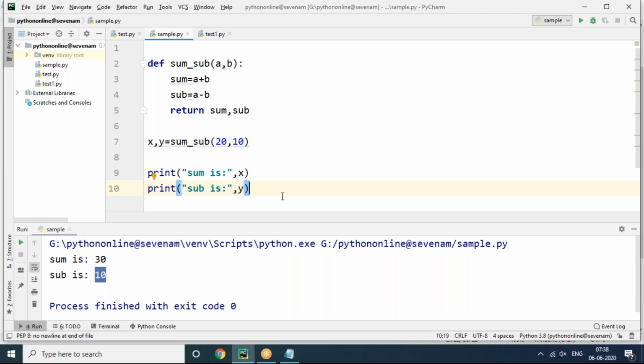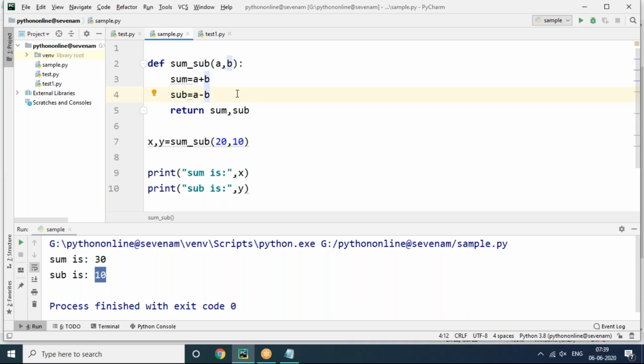So what are the situations exactly? In this example, even though this sum and sub function is doing multiple tasks, sum and sub, can you ask the function not to do sum and only do sub? Can you do that? No, it's not possible. Once we assign multiple tasks to this function, every time it is going to perform